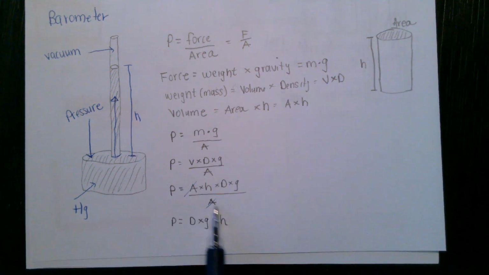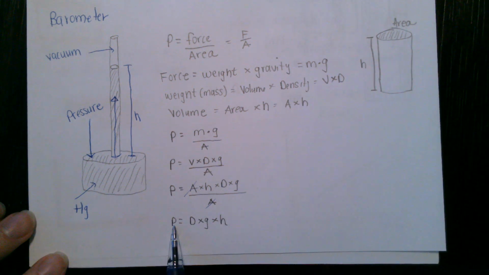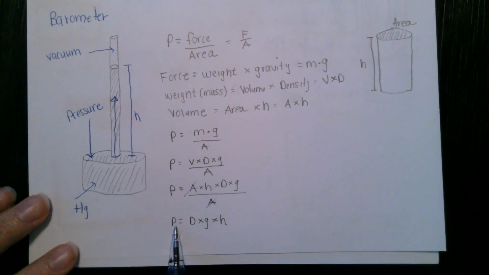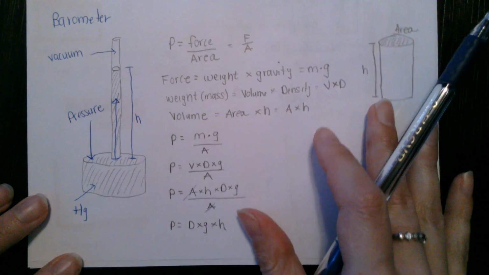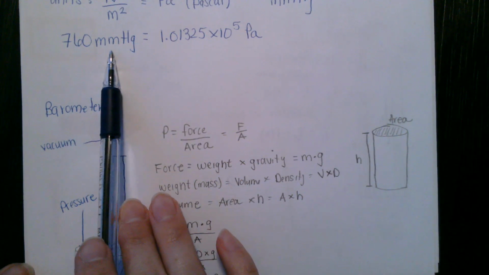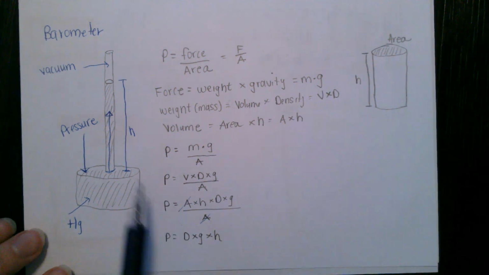Okay, so if you take all of this into account for mercury at sea level, at regular conditions, the pressure is such that the height of this column of mercury would be 760 millimeters. Okay, so that's how a barometer works.